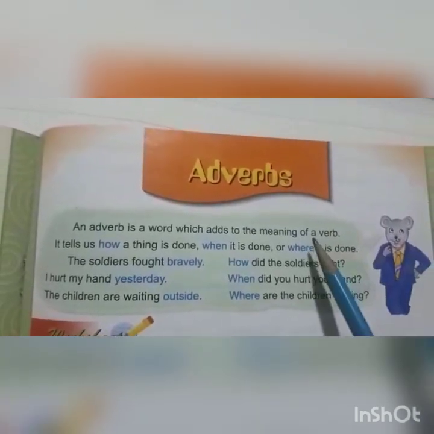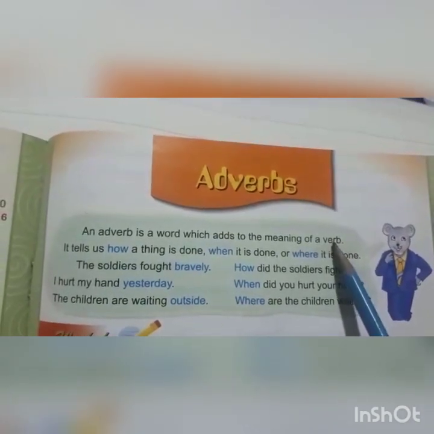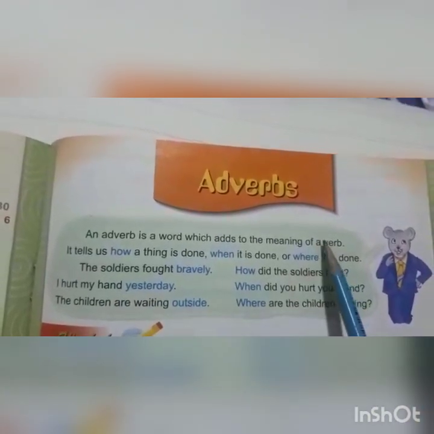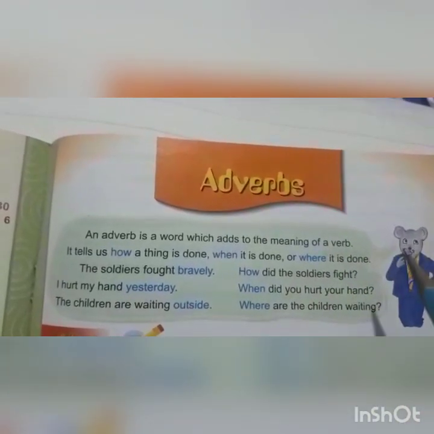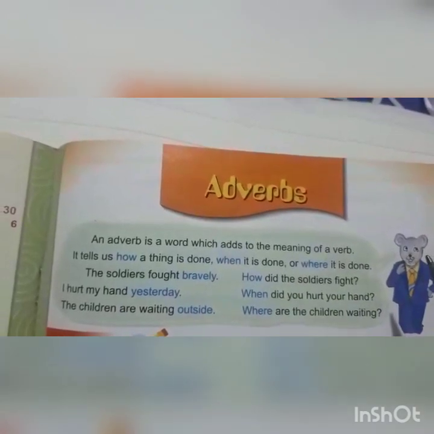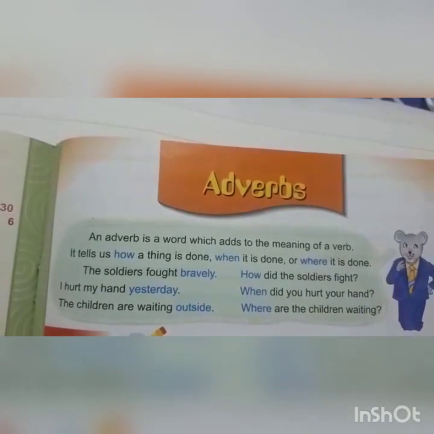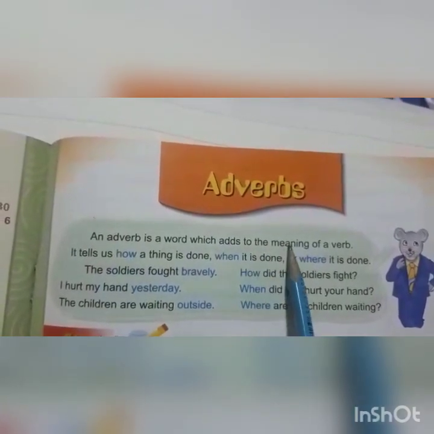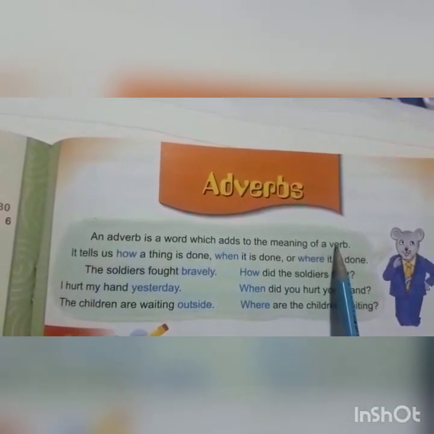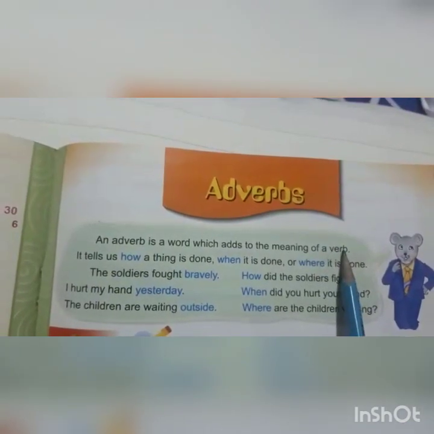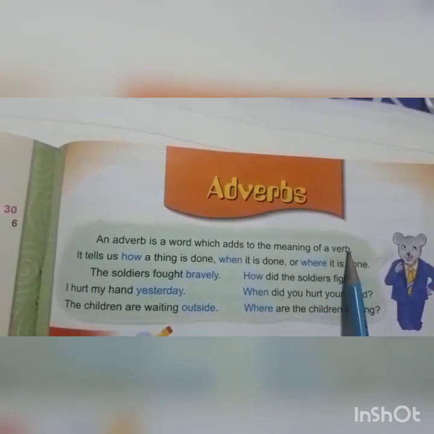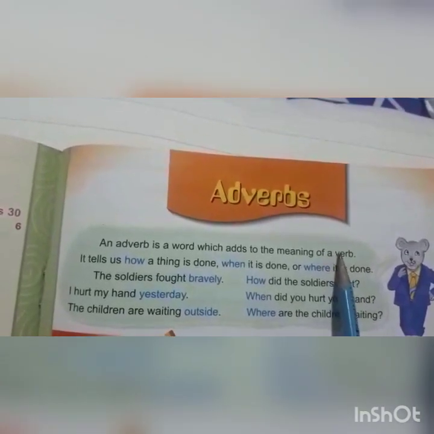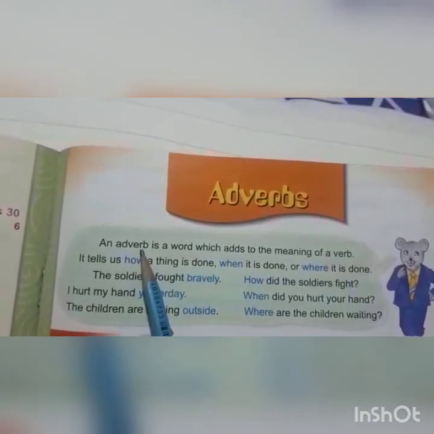A verb basically tells us about the action of a person or of a subject. And when an action is further elaborated by another word, that word would be called an adverb. An adverb is a word which adds to the meaning of a verb. It means we have a verb, an action done in a sentence, and if that action is further elaborated, then that would be called an adverb.